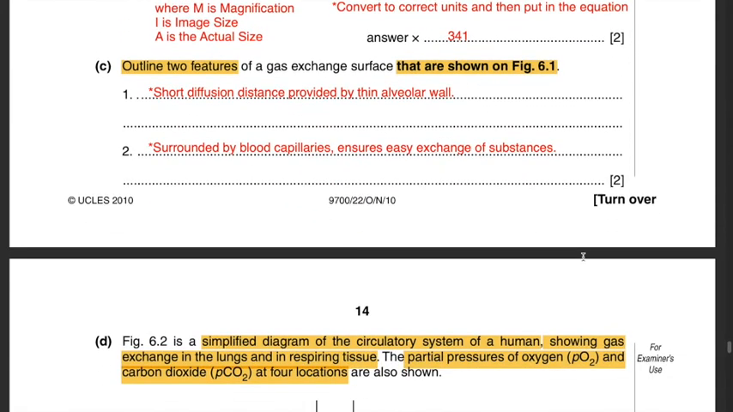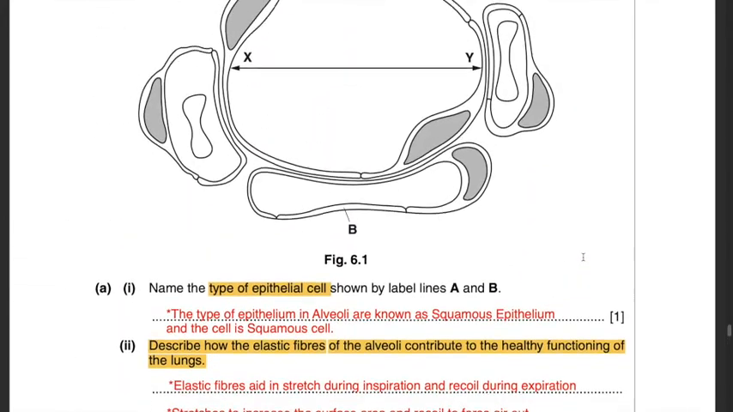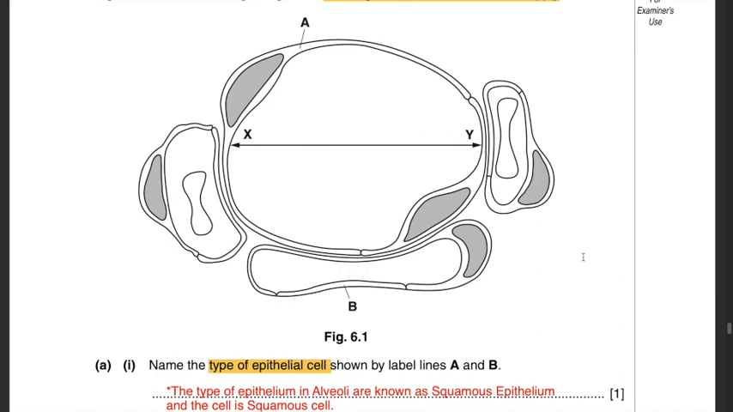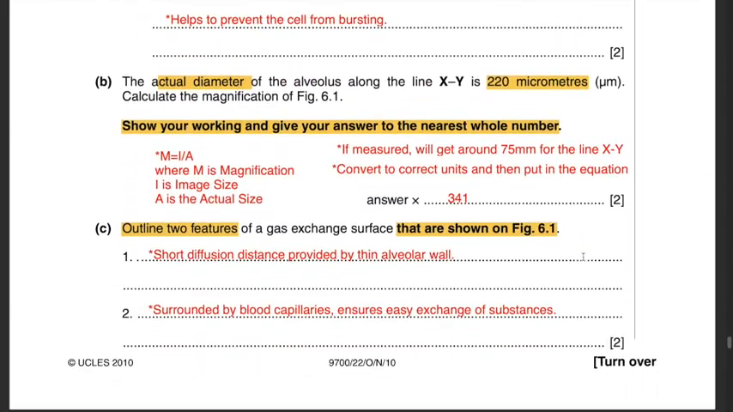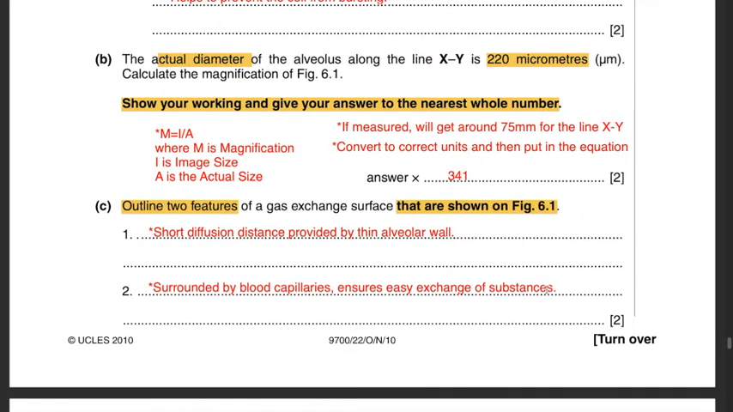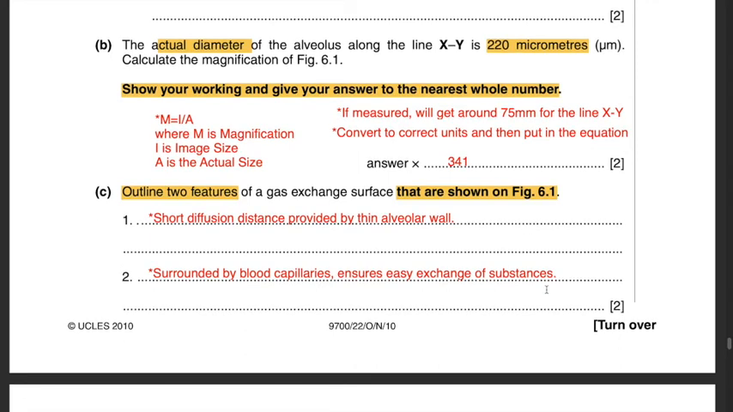Part C. Outline 2 features of a gas exchange surface that are shown on figure 6.1. If you look carefully at this figure 6.1, you will see that there are short diffusion distances, as well as the alveolus is surrounded by blood capillaries. Hence I have given short diffusion distance provided by thin alveolar wall, that is one feature. The other feature is surrounded by blood capillaries, ensures easy exchange of substances. Those 2 features will land you 2 marks, and it should be features that are shown on the figure, and these 2 features are definitely shown.